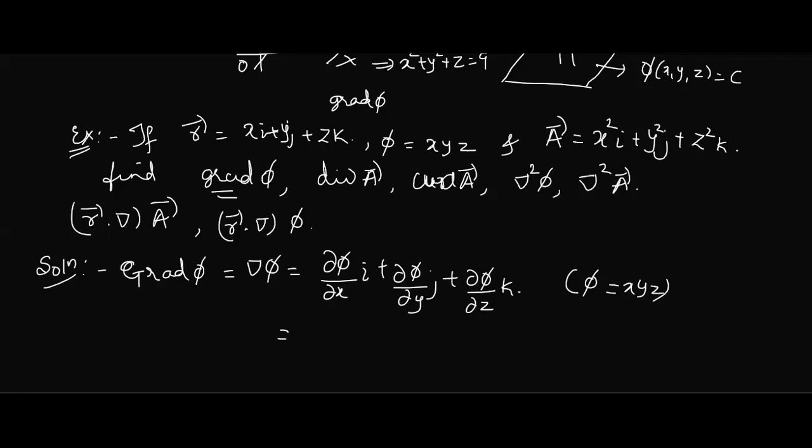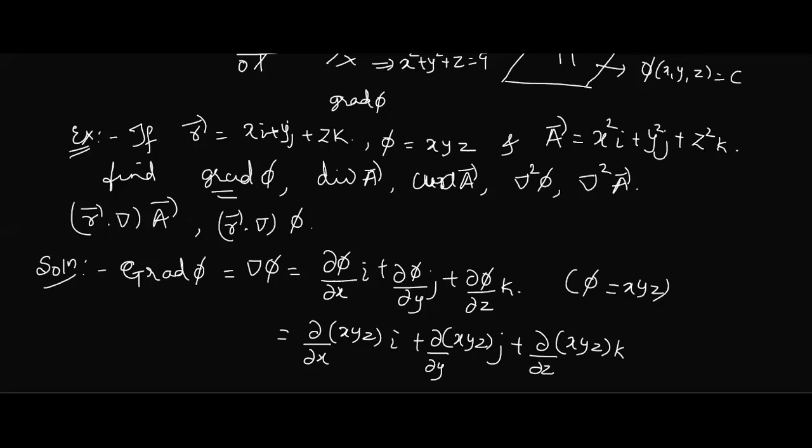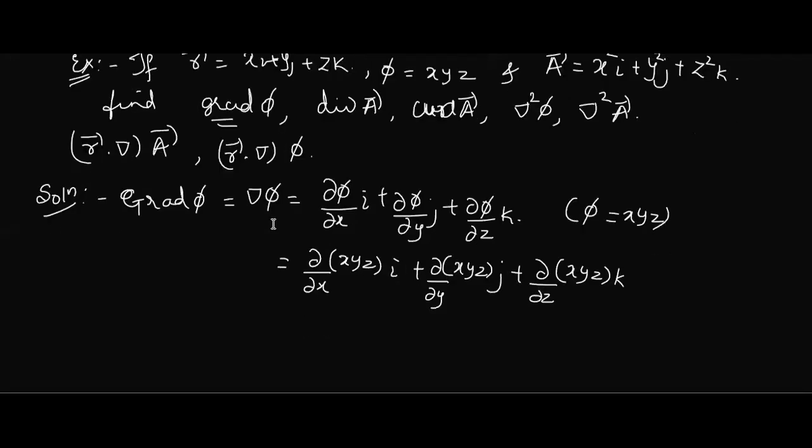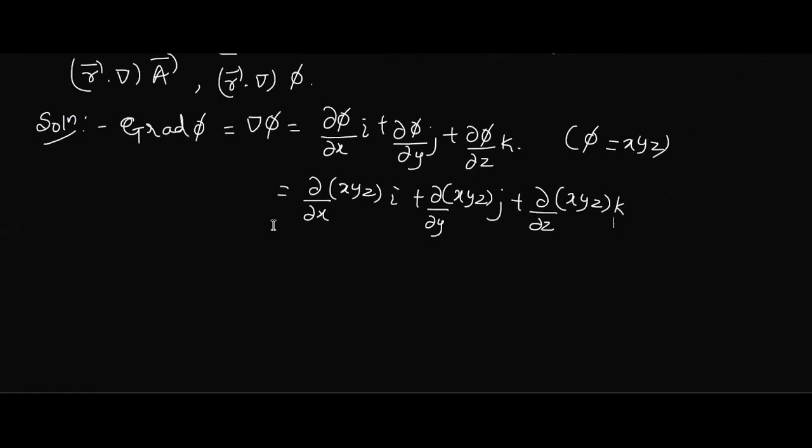That is also important. So this is dou by dou x, in place of phi just write xyz, i, plus dou by dou y of xyz, j, plus dou by dou z, in place of phi write again xyz, k. Very simple concept. What is this? The first term is dou by dou x operating on xyz.